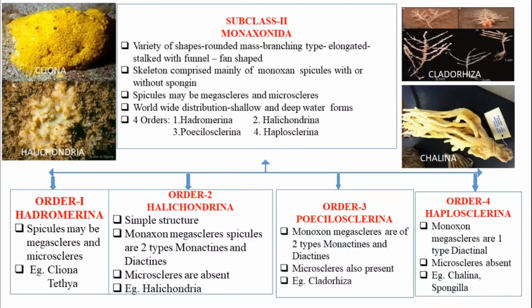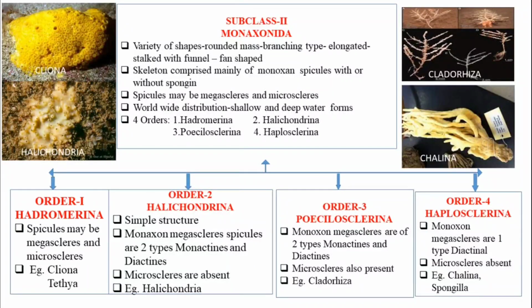And Halichondrina. These animals also have a simple structure and monaxon megascleres. Spicules are of 2 types, monactines and diactines. Microscleres are absent. Example, Halichondria. Coming to order 3, Poecilosclerina. These monaxon megascleres are of 2 types, monactines and diactines.